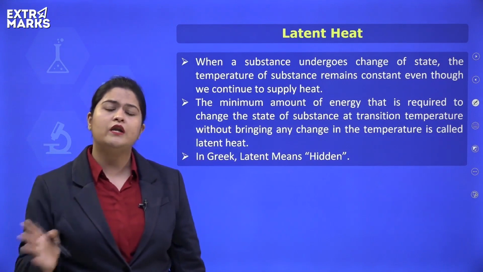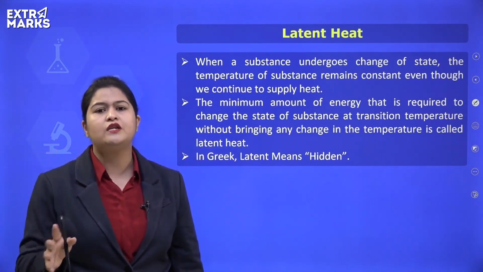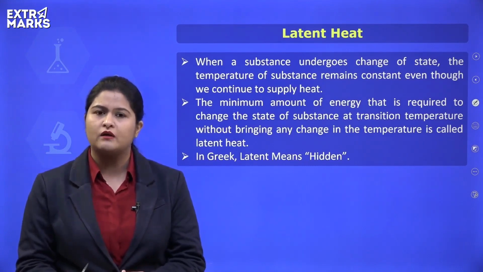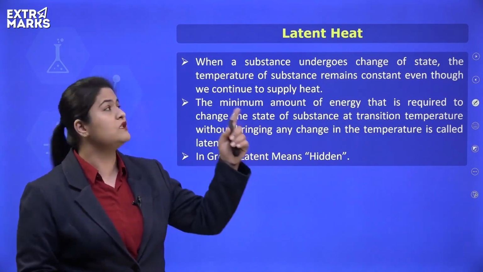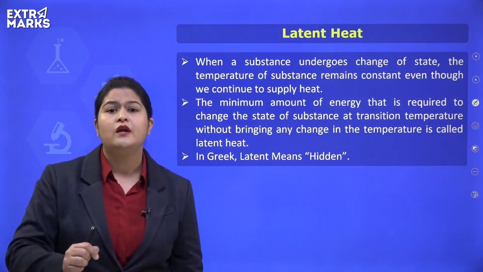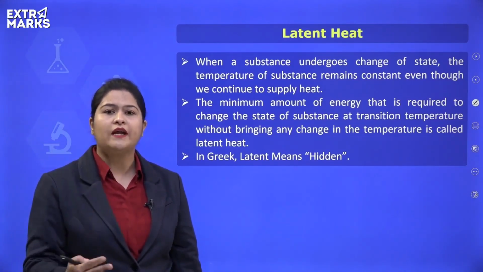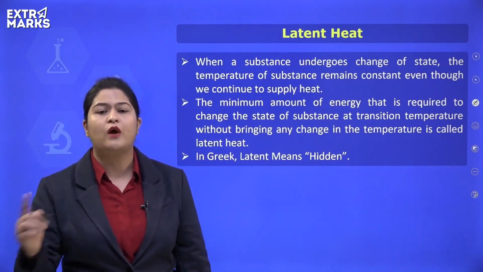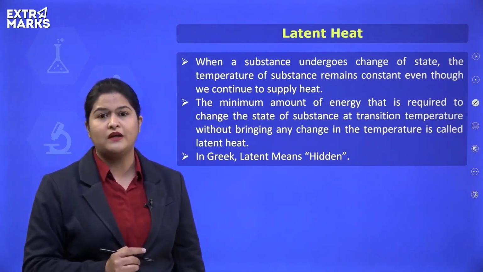Although we are continuously heating it, the temperature is not increasing. So where is the extra heat going? That extra heat is known as latent heat, and that extra heat is actually utilized in overcoming the attractive forces existing in between the particles.